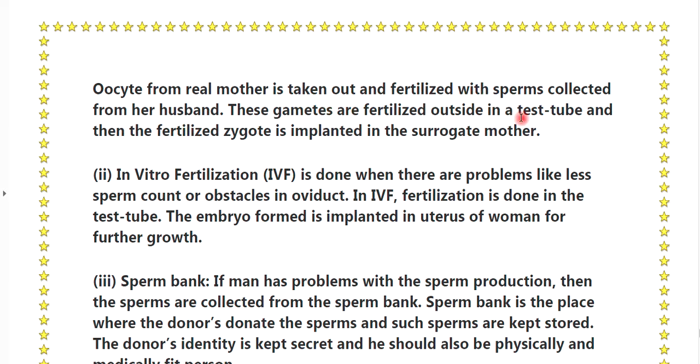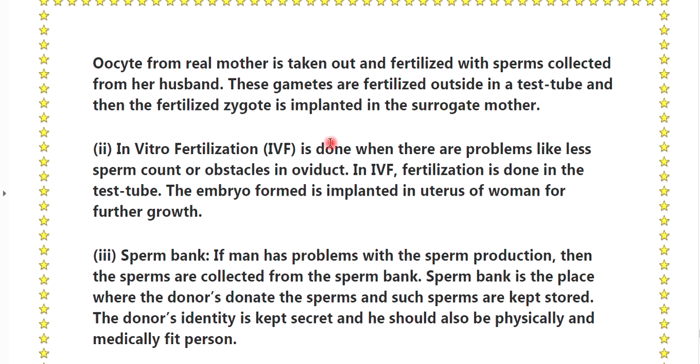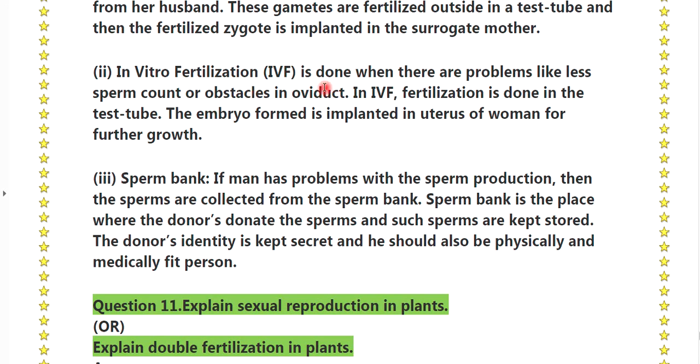These gametes are fertilized outside in a test tube and then the fertilized zygote is implanted in the surrogate mother. In vitro fertilization is done when there are problems like low sperm count or an obstacle in the oviduct. In IVF, fertilization is done in the test tube. The embryo formed is implanted in the uterus of the woman for further growth.